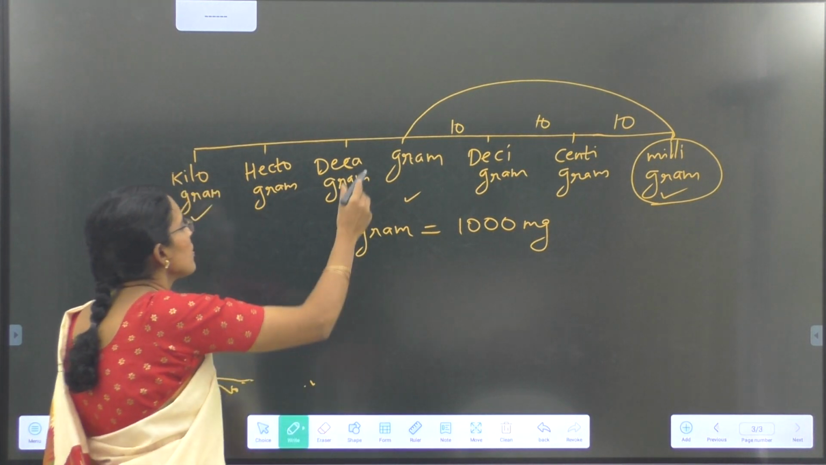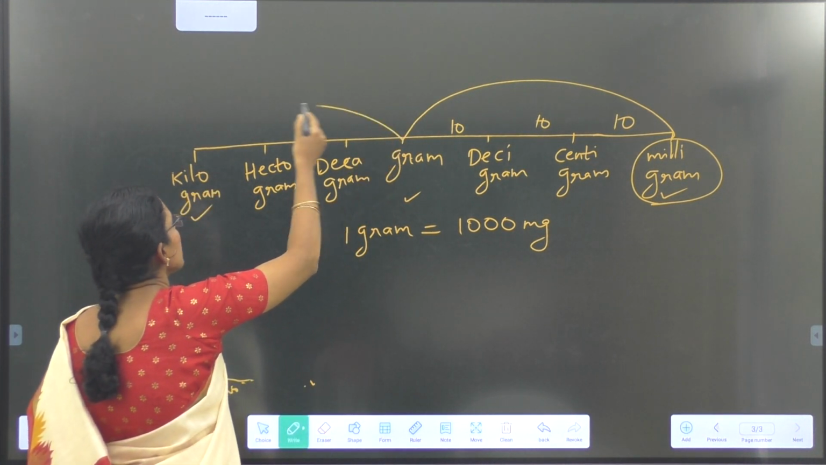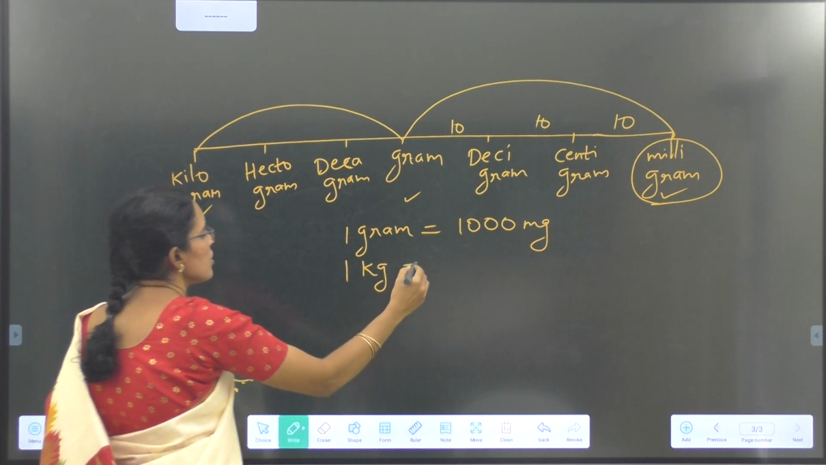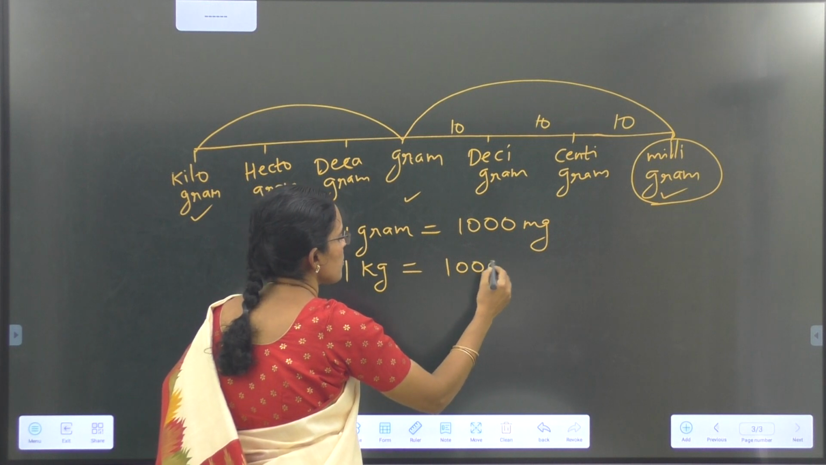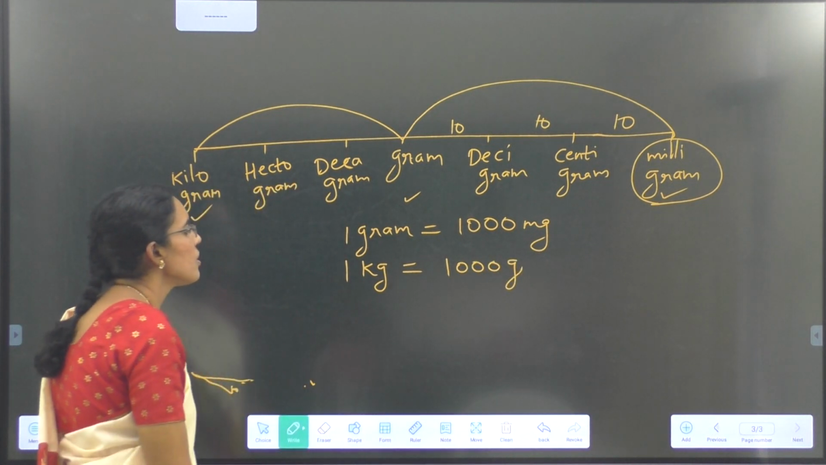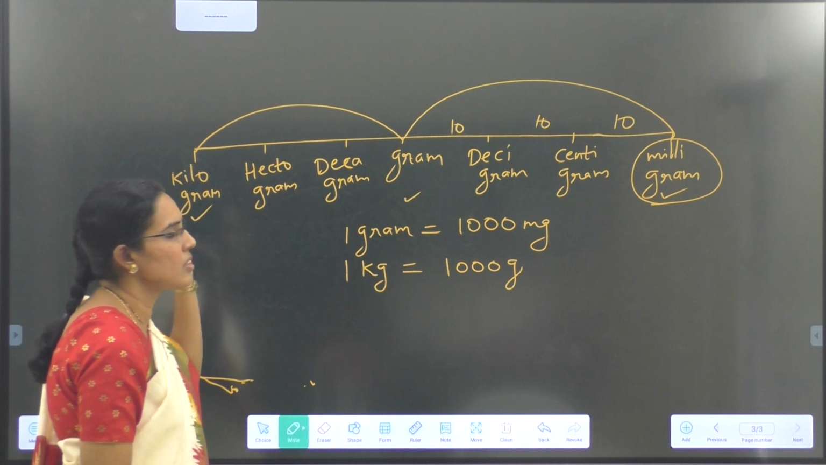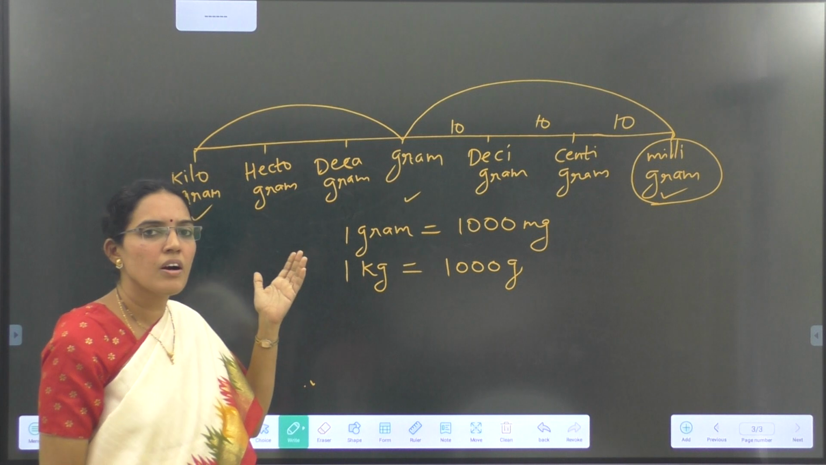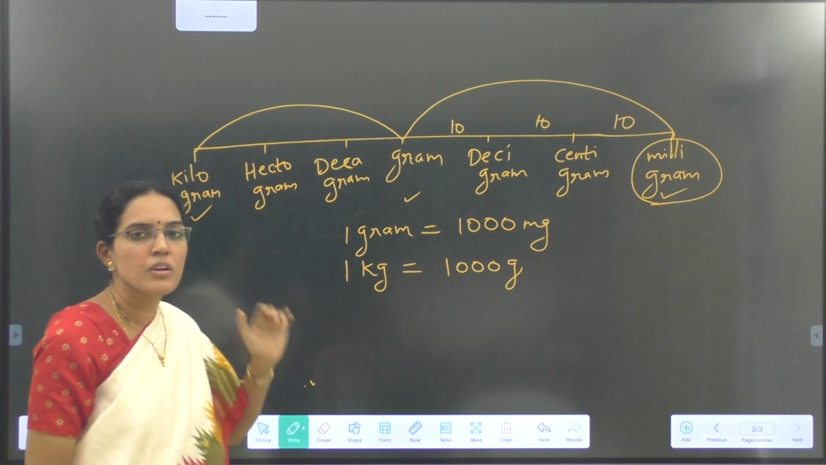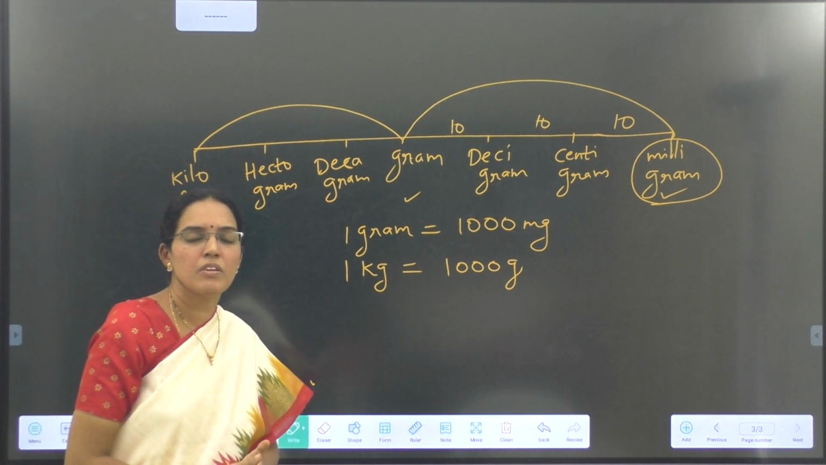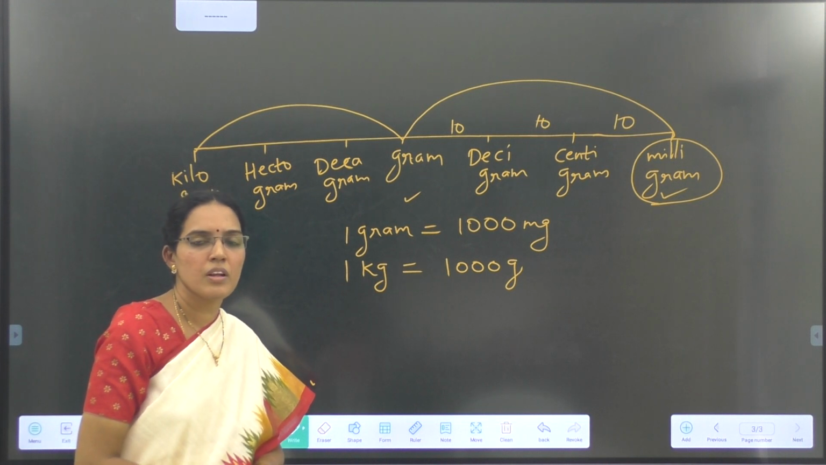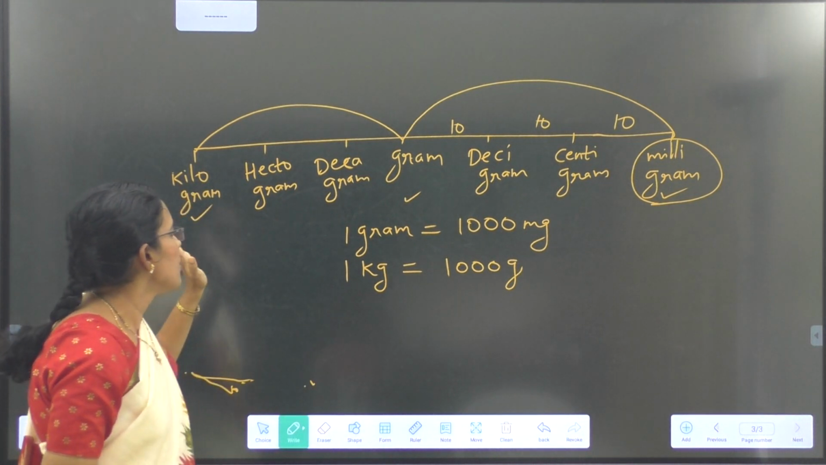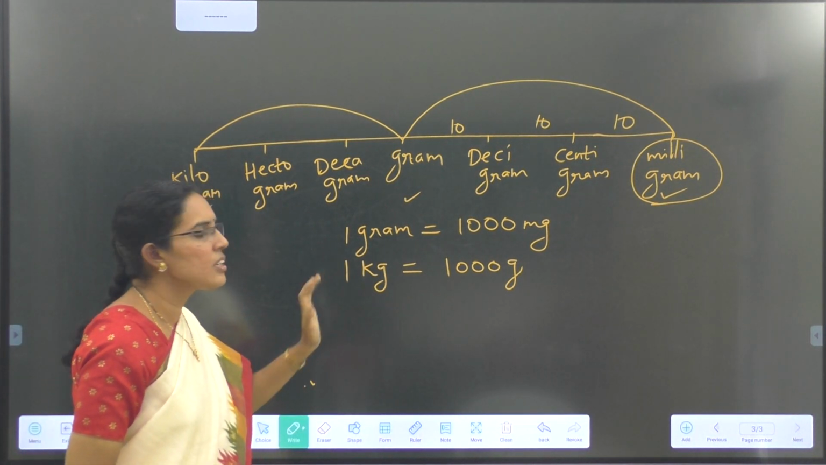Then next, 1000 times bigger than a gram is the kilogram. That is, 1 kilogram is equal to 1000 grams. Generally we buy items like rice, wheat, all these are measured in kilograms. Our weights also are in kilograms only. And we buy vegetables, fruits, all these are measured in kilograms. 1000 times bigger is the kilogram.